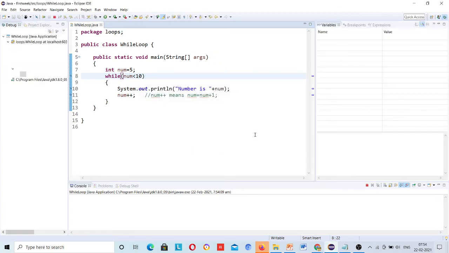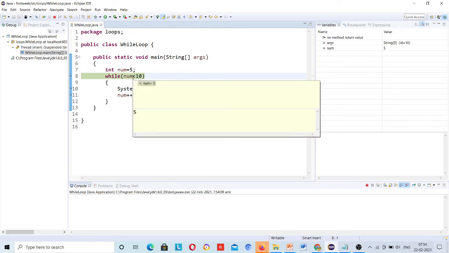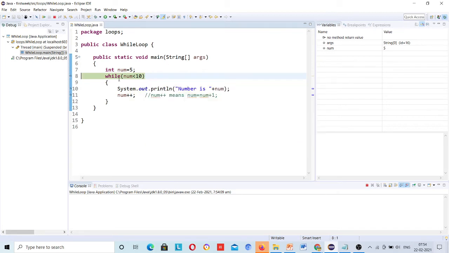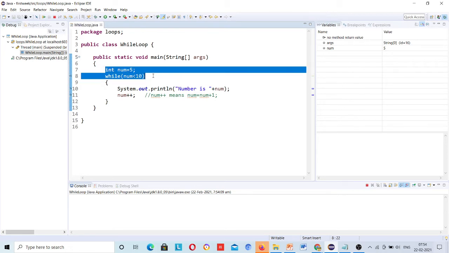Now see, initially it is here, and num is equal to 5. If this line is highlighted in this color, it means that to execute this line, you have to click on step over, F6. If it is here, then it means this line has been executed. That's why you can see num is equal to 5.